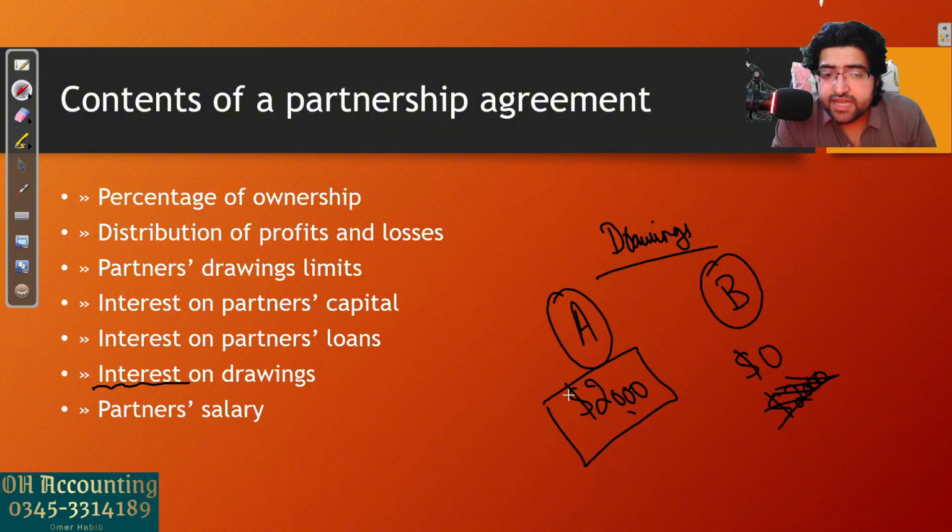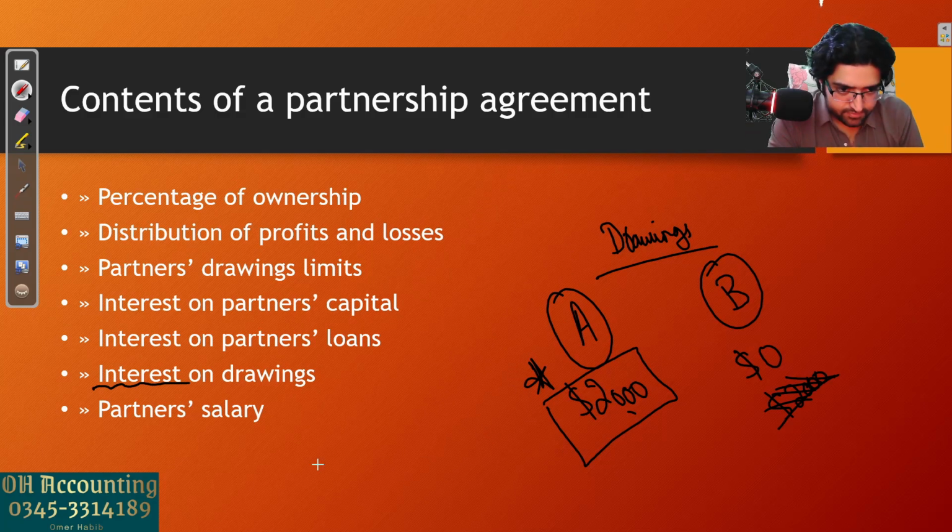When you were a single owner, you did not worry about all this. It's your call, you can take as much money home from the business. You're the single owner, your business will suffer, you don't have to answer anyone. But now you have partners, you have to answer them. So if you're taking home money, you have to pay interest on that as well, just like you pay interest on bank loans, to keep it fair for all the partners.